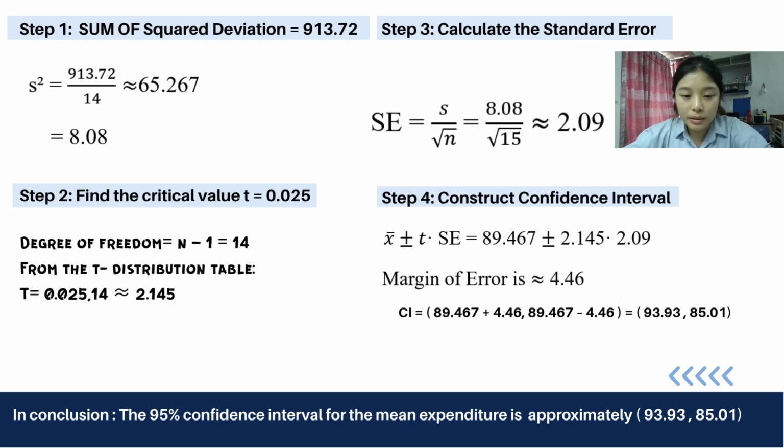Step 4 is construct the confidence interval. Mean plus or minus t value times standard error equals 9.467 plus or minus 2.145 times 2.09. The margin of error is approximately 4.46. The confidence interval is at 9.467 plus 4.46, we get 93.93, and at 9.467 minus 4.46, we get 5.01. So in conclusion, the 95% confidence interval for the mean expenditure is approximately 93.93 and 5.01.